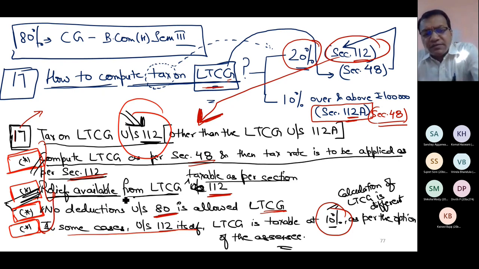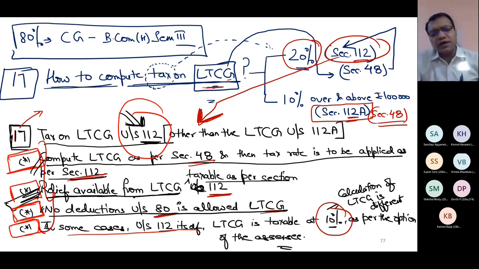There is some relief available from LTCG under section 112 and the same relief, same way of calculation of relief is available under section 112A also. Third point was also same. No deduction under section 80 is allowed from LTCG under section 112 or LTCG which is taxed as per section 112A.